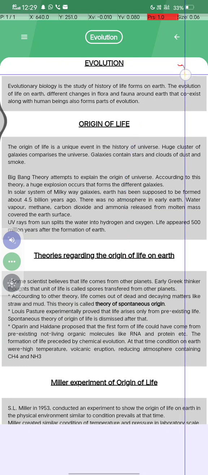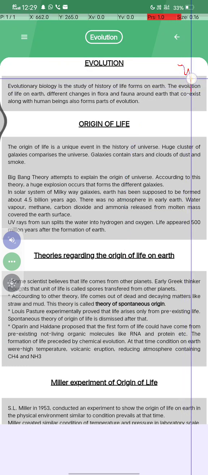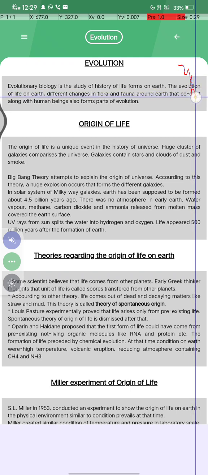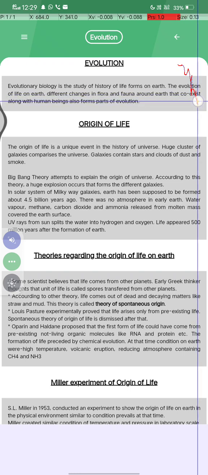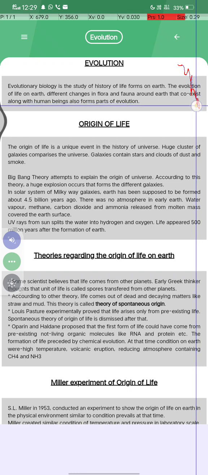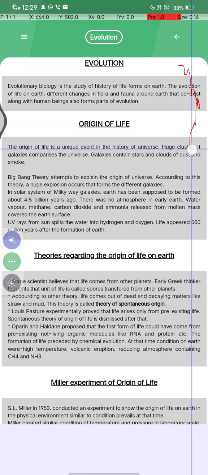Now today we are going to start the chapter Evolution. Evolution होता क्या है? Evolutionary biology is the study of the history of life forms on the earth and the evolution of life on the earth. Different changes in flora and fauna around the earth, that coexist along with human beings also, form part of evolution. Origin of life. The origin of life is a unique event in the history of the universe.